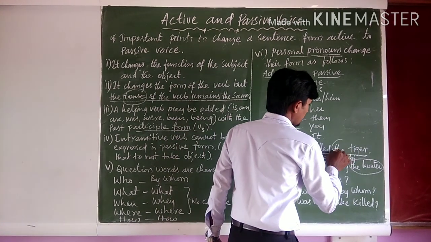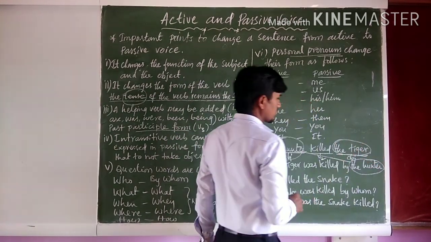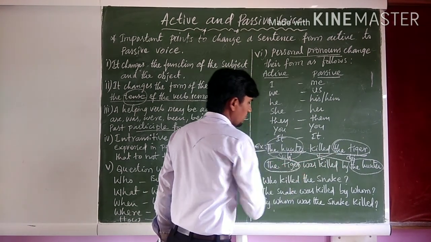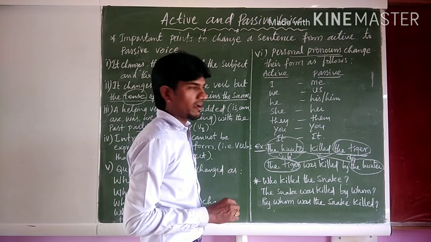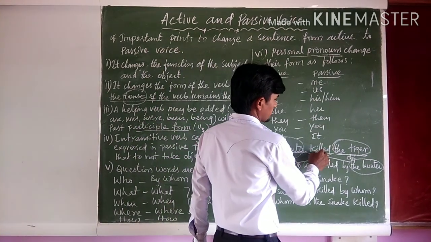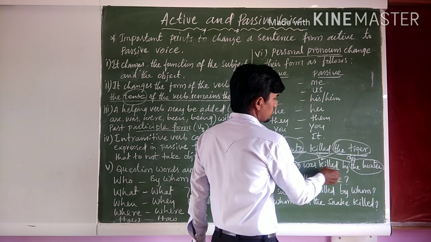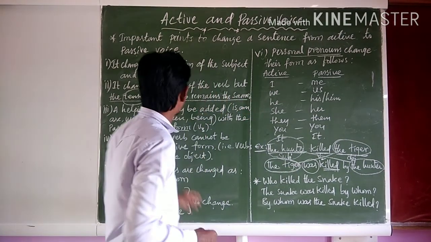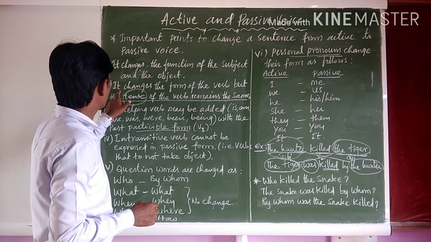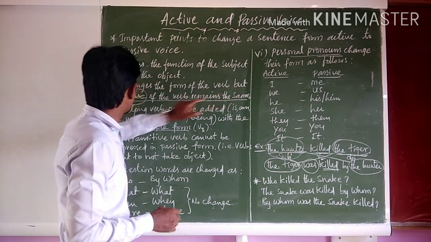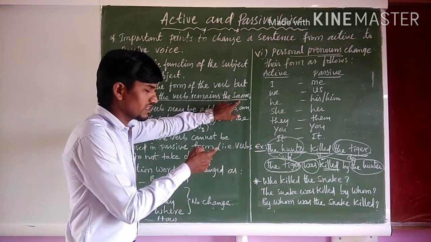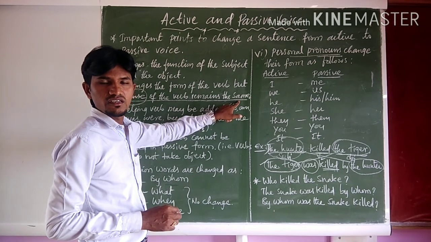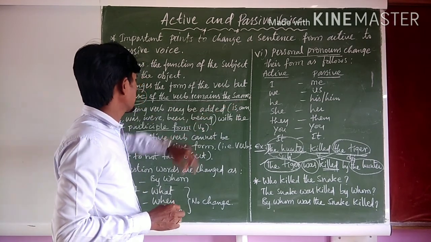So the object of the active voice, the tiger, becomes the subject of the passive voice. The verb form killed changes into killed, right? So an auxiliary may be added. We have seen here that it changes the form of the verb, but the tense of the verb remains the same. It remains the same, both in the past tense. In simple past tense, the tense remains the same.